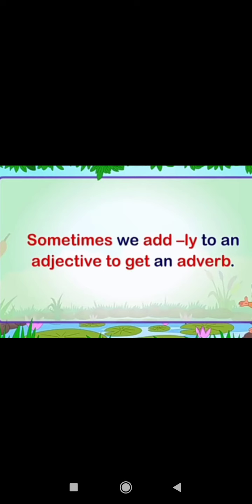So children, in class 2, we are just going to learn about the ly words. Let us see some examples, like neat plus ly becomes neatly. So ly is added to an adjective, and it has become neatly. Lazy plus ly, lazily. Kind plus ly, kindly, to do something with kindness.